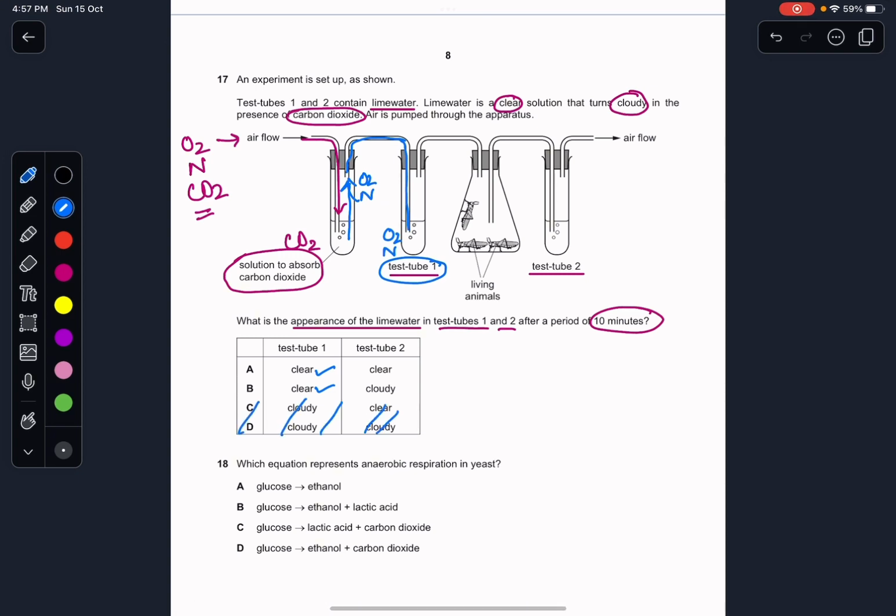So we're going to cut out C and D. Right now, when the air goes over here, these are the living animals that are going to respire. They're going to use the oxygen and breathe out carbon dioxide. Now there is a new source of carbon dioxide here, which are these animals. So these animals are going to produce CO2, and now the air that goes over here is going to contain carbon dioxide. Therefore test tube 2 is going to turn cloudy because it has carbon dioxide. So the answer hence would be B.